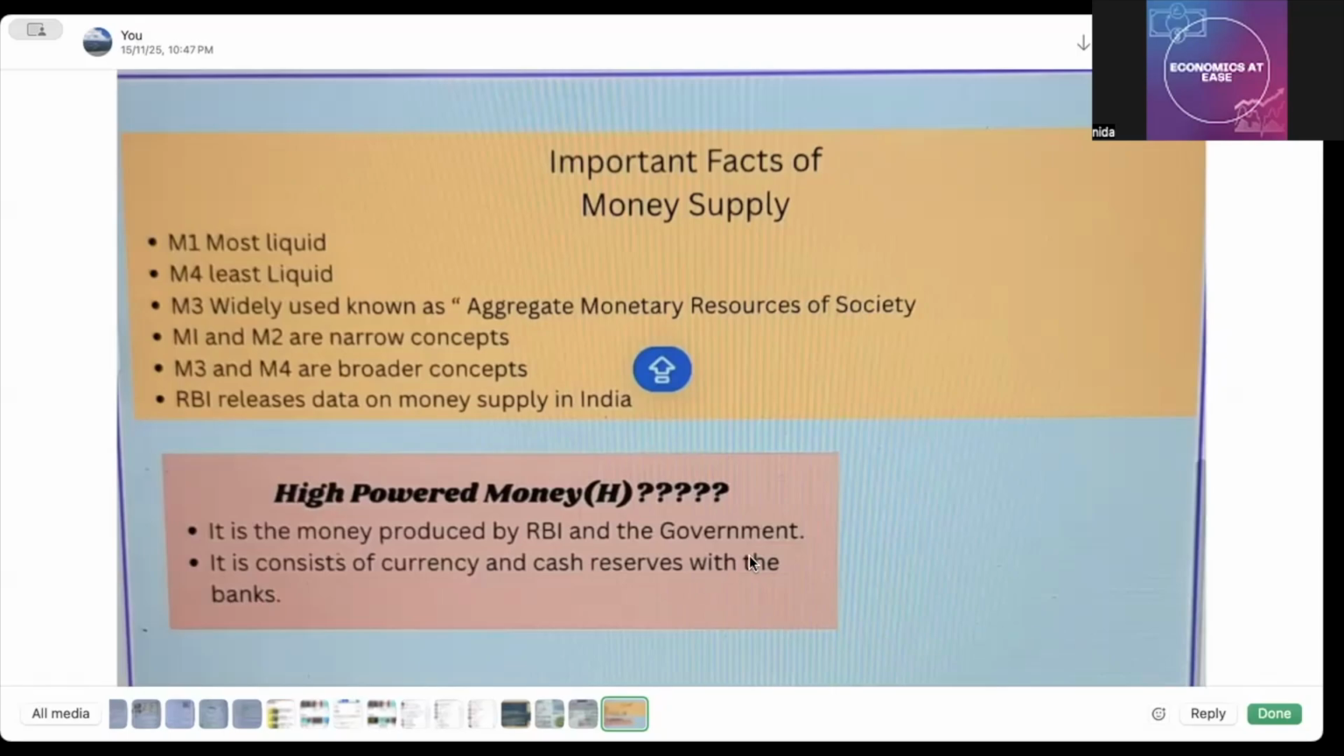Now here comes another point that can be asked in MCQs: high powered money. Okay, what do you mean by high powered money here? High powered money is the money produced by the RBI and the government, right? And what else can we add here? It consists of two things, that is currency held by the public and cash reserve with the bank. So high powered money is produced by the RBI and the government and consists of two things, currency held by the public and cash reserve with the bank.